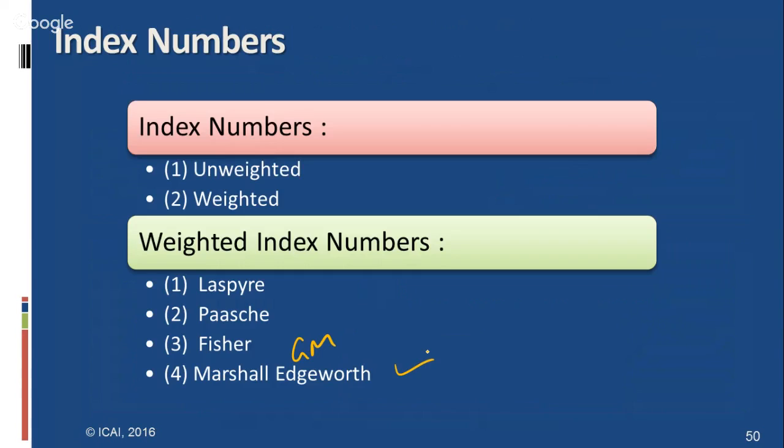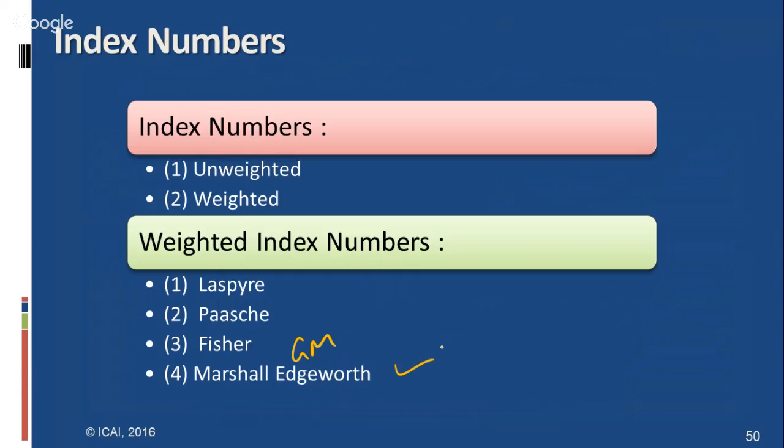We have the price index numbers, and chain base index numbers are also given, for which you have to remember only the formula. You need not worry about the calculation of the chain index. Students only have to remember how the chain index is used in the formula. Further, quantity index numbers and value index numbers are given, and how the deflated value can be calculated is also given in the study material. Further, the last topic is tests of adequacy.